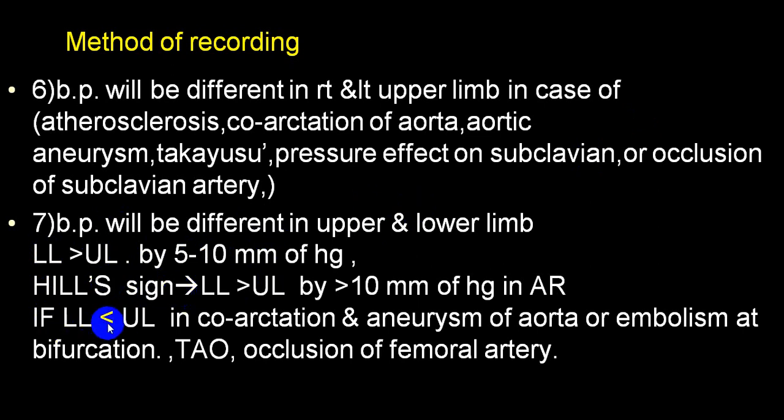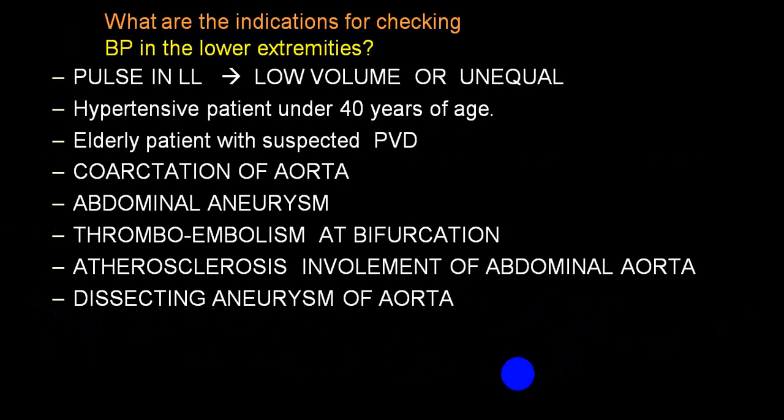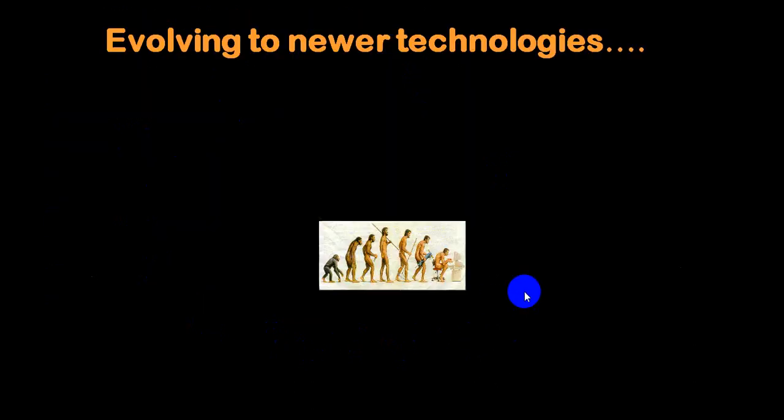If lower limb blood pressure is less than upper limb, it will be very common in coarctation, aneurysm, embolism at bifurcation, TAO, occlusion of femoral artery by an embolus or by a thrombus or by external pressure, etc. This already we have discussed. So coarctation, abdominal aneurysm, thromboembolism, atherosclerosis, dissecting aneurysm of aorta, etc. So one more condition, dissecting aneurysm, also you can find out.